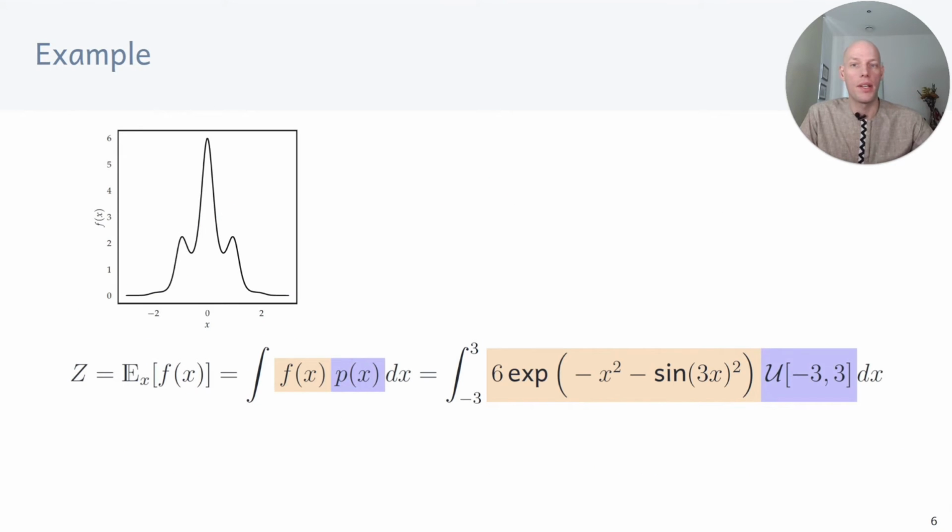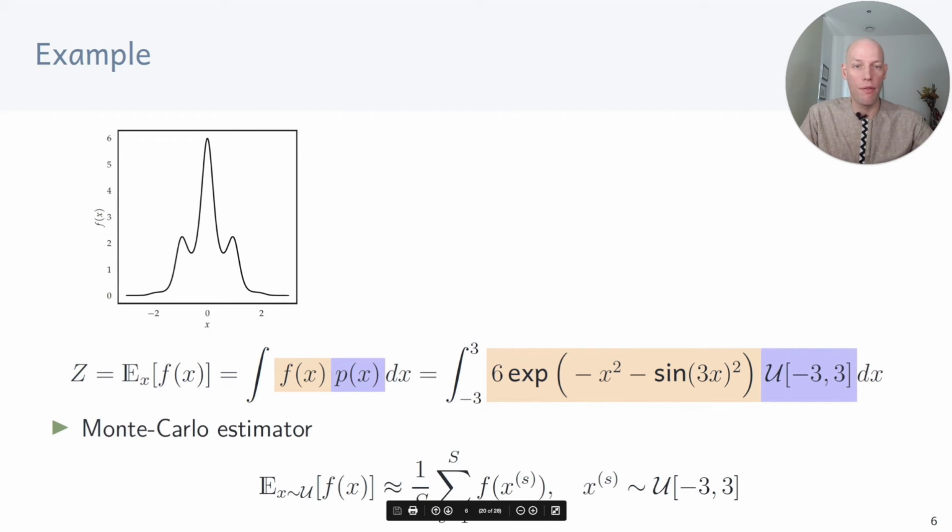Now let's have a look at an example. Assume we want to compute the expected value of a function f of x, which is defined in this orange box and also drawn up here. This is the function we want to integrate from -3 to +3 with respect to a uniform distribution. We get a Monte Carlo estimator by sampling from the uniform distribution, evaluating the function at those samples, summing up the function values and dividing by the number of samples.